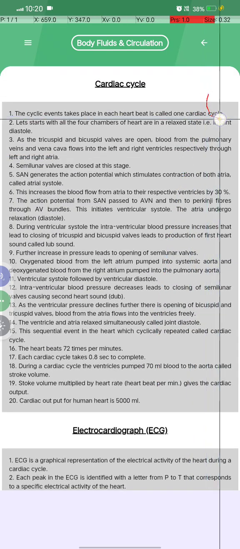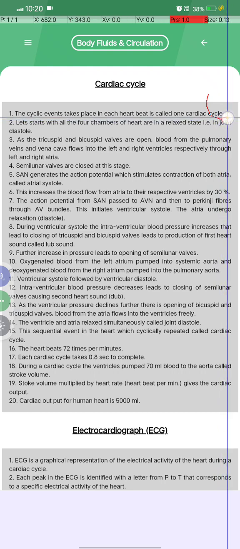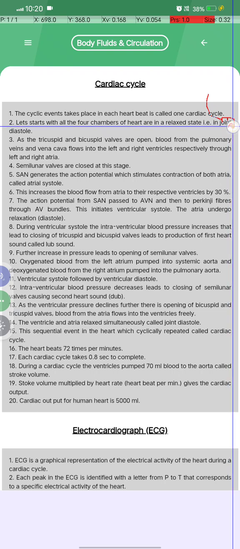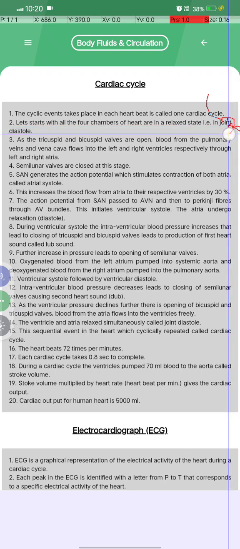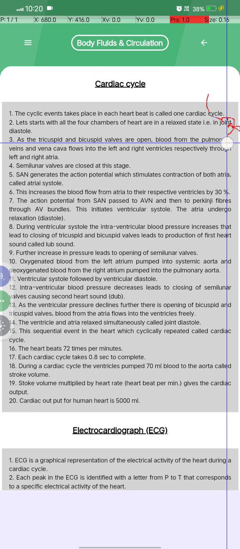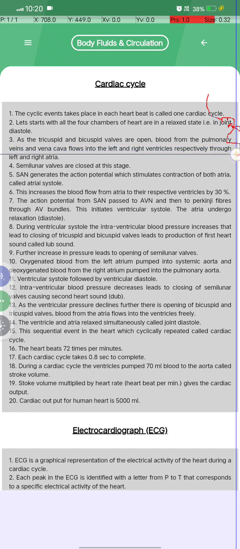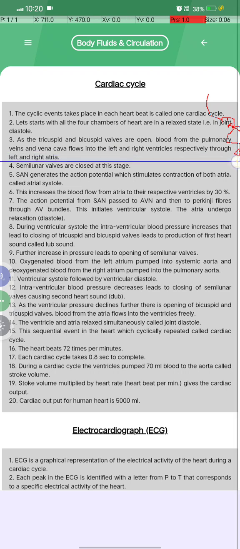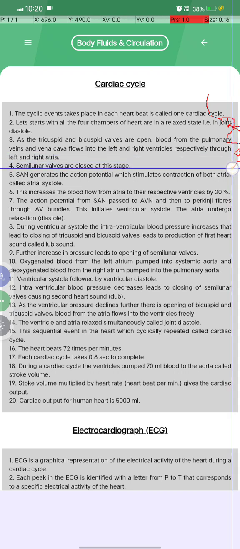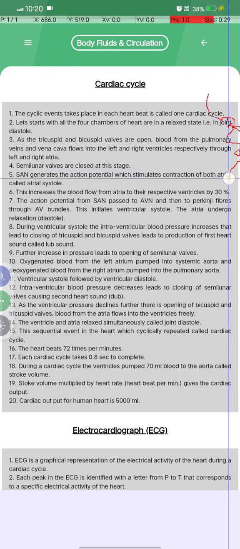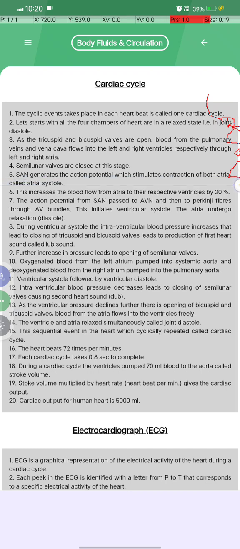What is the cardiac cycle? The cycle of events that takes place in each heartbeat is called one cardiac cycle. It starts with all four chambers of the heart in the relaxed state, called joint diastole. The tricuspid and bicuspid valves are open, and blood from the pulmonary veins and the vena cava flows into the left and right ventricles respectively through the left and right atria. Semilunar valves are closed at this stage, and the SA node generates action potentials which stimulate the contraction of both atria, called atrial systole.